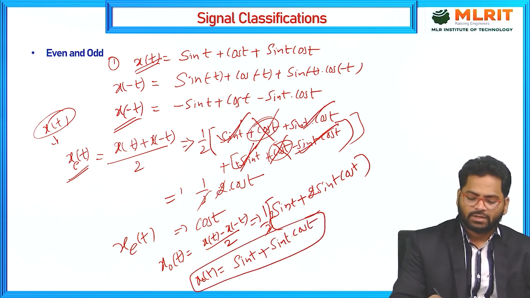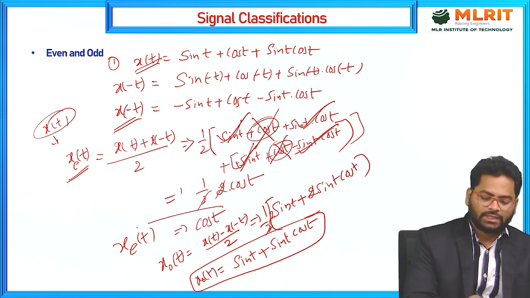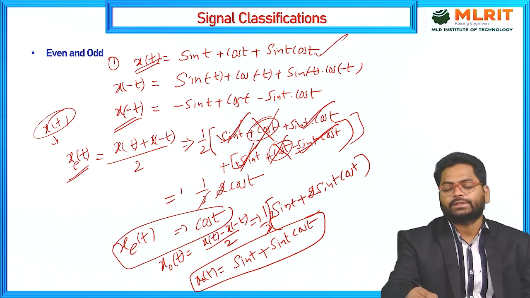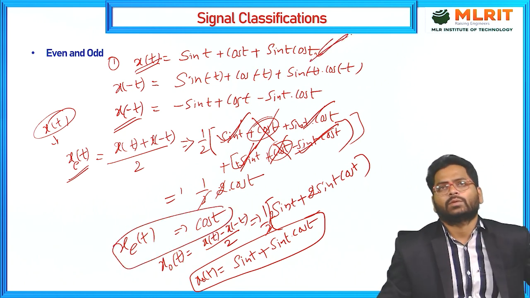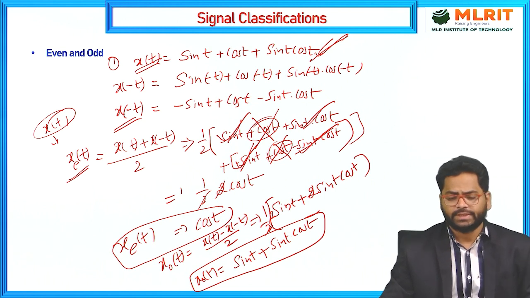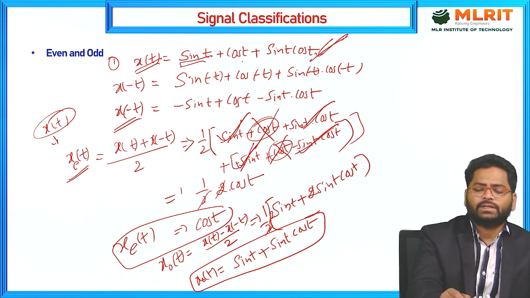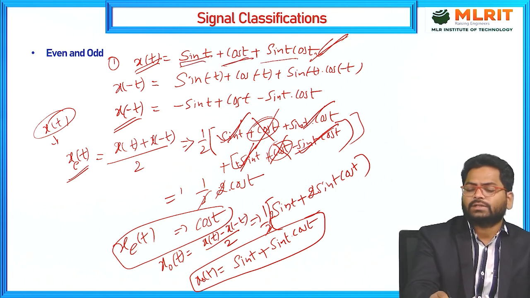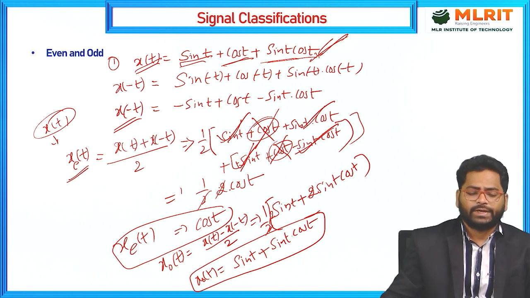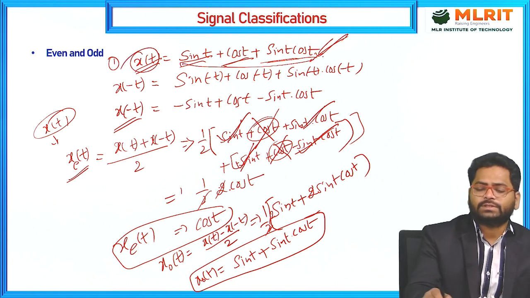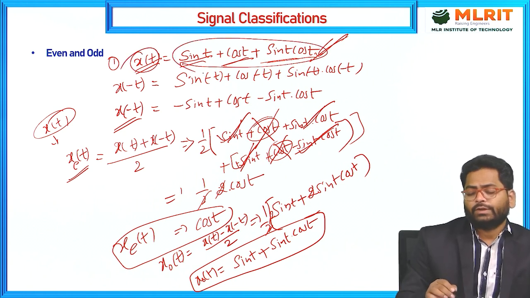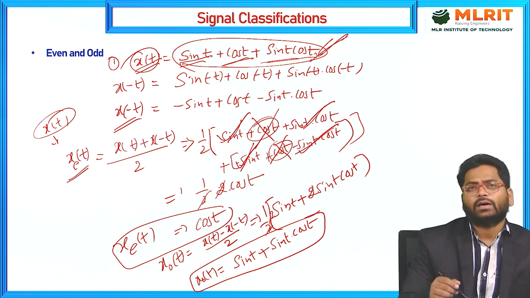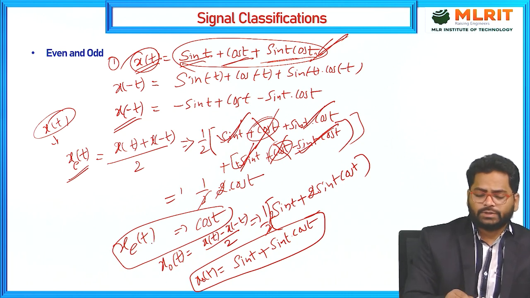This is the odd component. So this is the even component. So by using this signal, the sum of these three signals: sin t is one signal, cos t is another signal, and sin t cos t is another signal, where x is defined as the sum of these three signals. And now we need to find the even and odd components. Then we use this procedure to find the even and odd components.